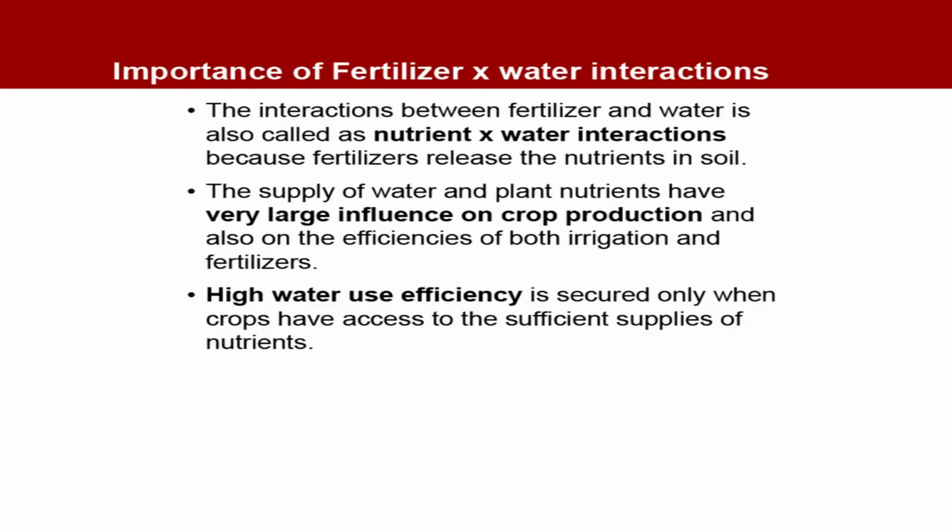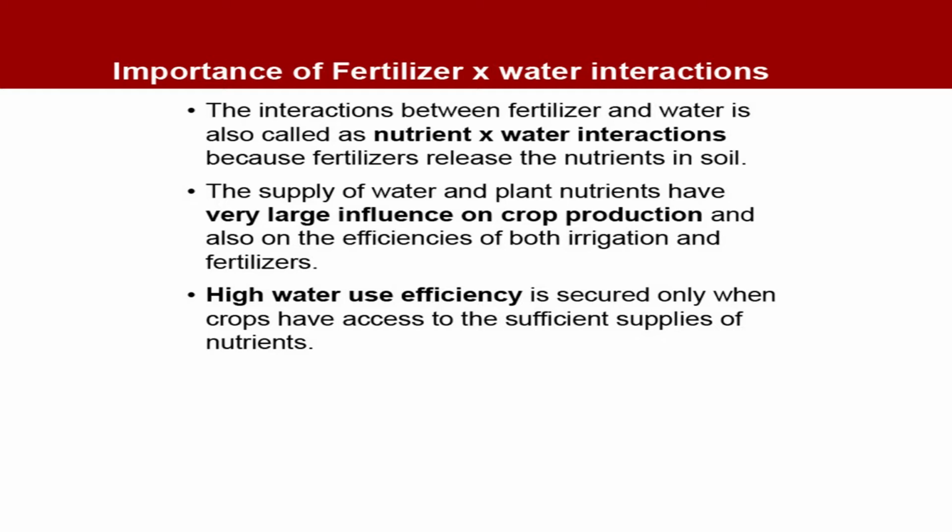Let us see the importance of fertilizer and water interaction. Why is this interaction important and how is it important? The interaction between fertilizer and water is called nutrient water interaction, because fertilizers ultimately release the nutrients to the soil. So, students, you can call it fertilizer water interaction or nutrient water interaction, or the other way around, water nutrient interaction.